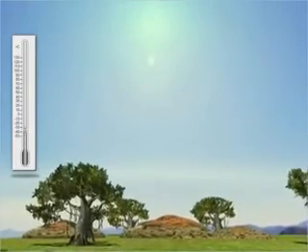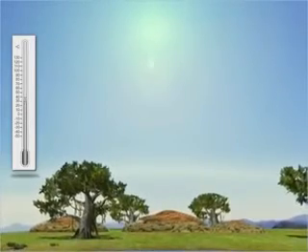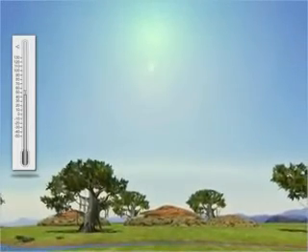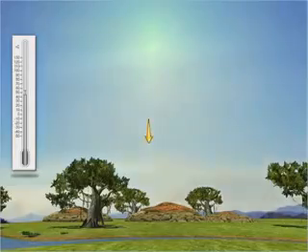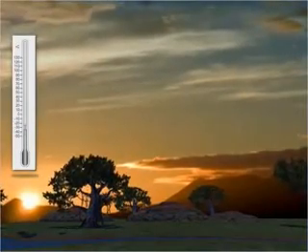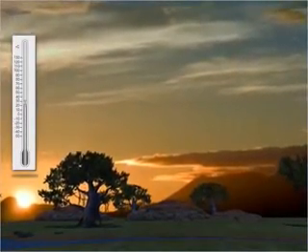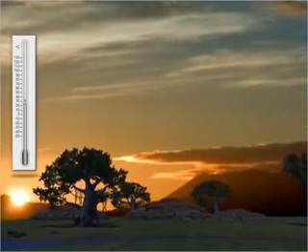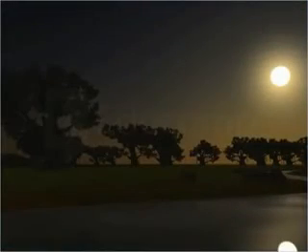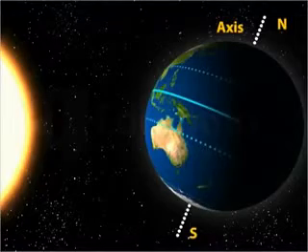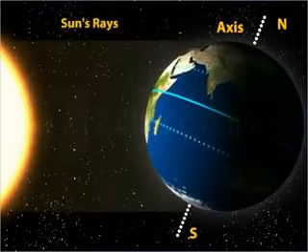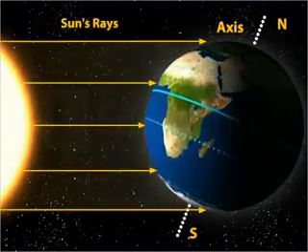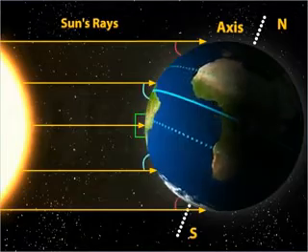Similarly, at noon the temperature is very high and very hot. This is primarily because the Sun's rays fall vertically on the Earth, whereas the temperature is mild in the morning because the Sun's rays fall on the Earth at an inclined angle. Same is happening in the evening also. Studies show that Earth has a spherical shape due to which the Sun's rays do not fall at the same angle. Let us understand with an example.